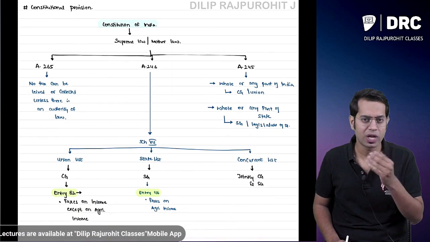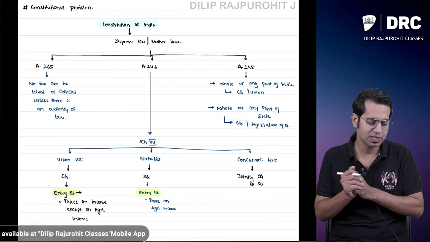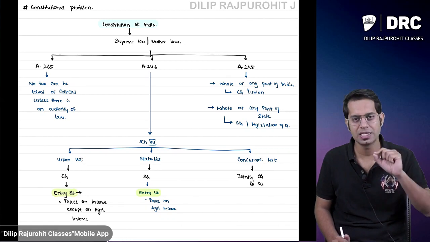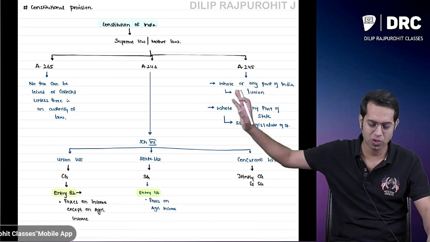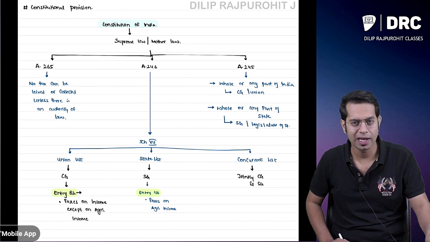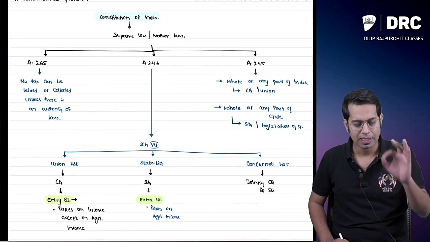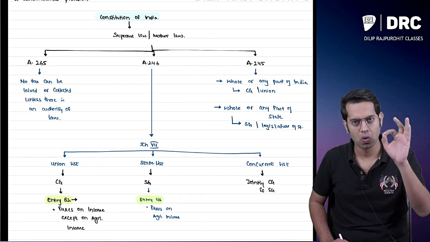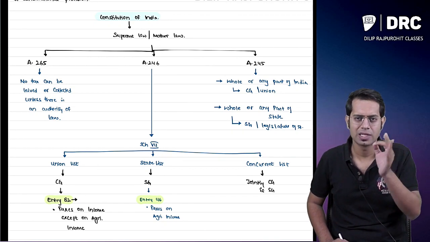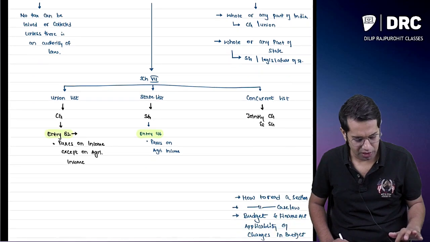Constitutional provisions with regard to taxation also we had discussed. We had seen articles 265, 246 and 245. Article 265 says what, sir? No tax can be levied or collected unless there is an authority of law. And article 245 says the central government has the power to make law for the whole or any part of India, and the state government has the power to make law for the whole or any part of that particular state.